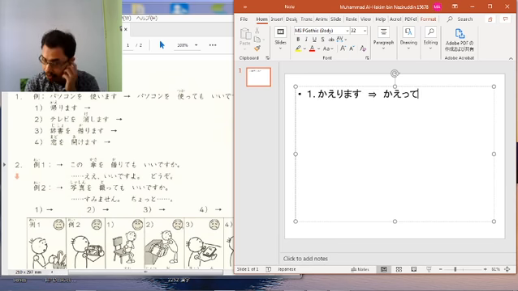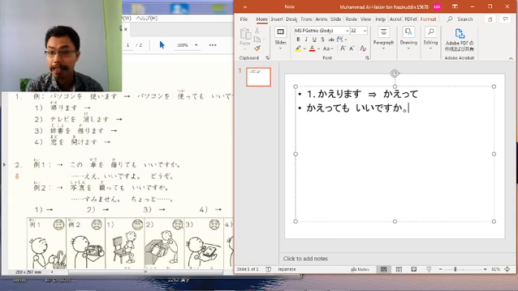When you change it into the te form, it is from the ichigroup verb. Kaerimasu uses hiragana ri, ichi-ri-te, that's why it becomes kaette. By using kaette, you combine it together with mo ii desu ka. Kaette mo ii desu ka? Asking permission: can I go back home? So this is for number one.